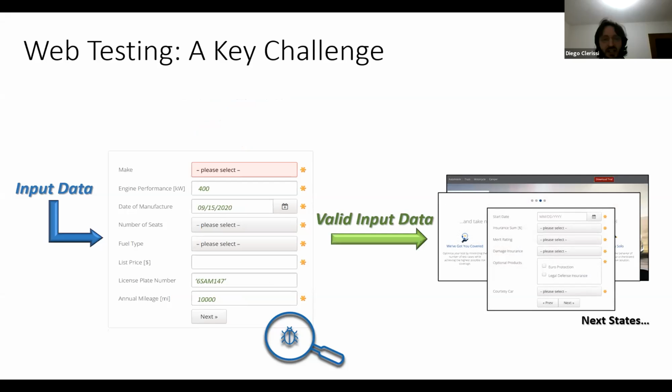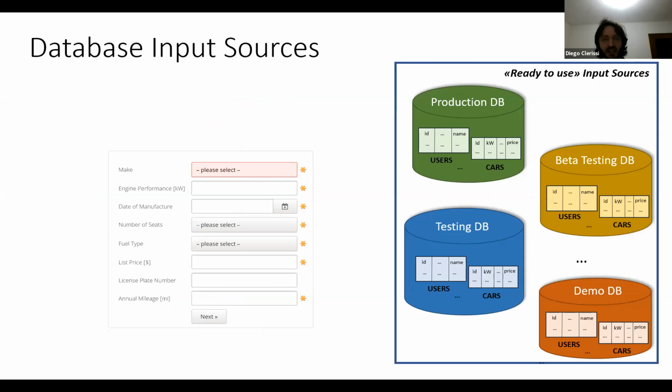Our proposal is to exploit the existence of databases as input sources for the explorations. Applications come along with a set of available databases that were, for instance, produced by a previous step of our development cycle, like demo databases, testing databases, or even production databases if we are at that stage of the application.